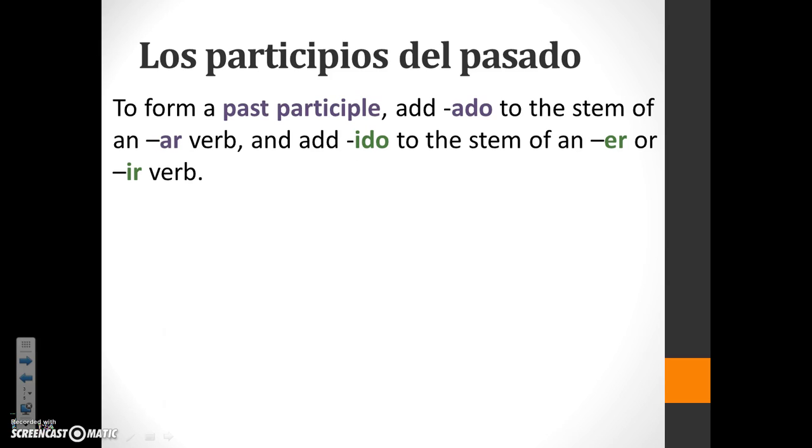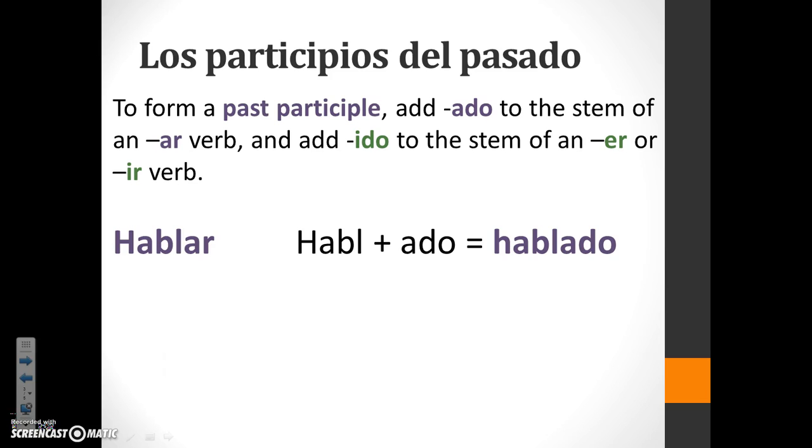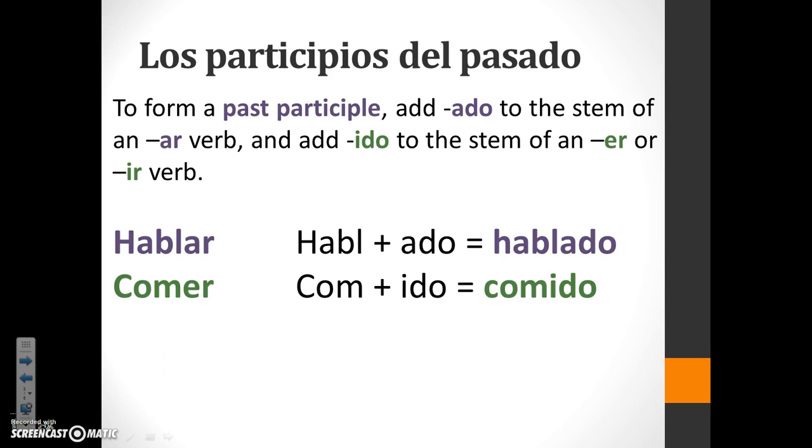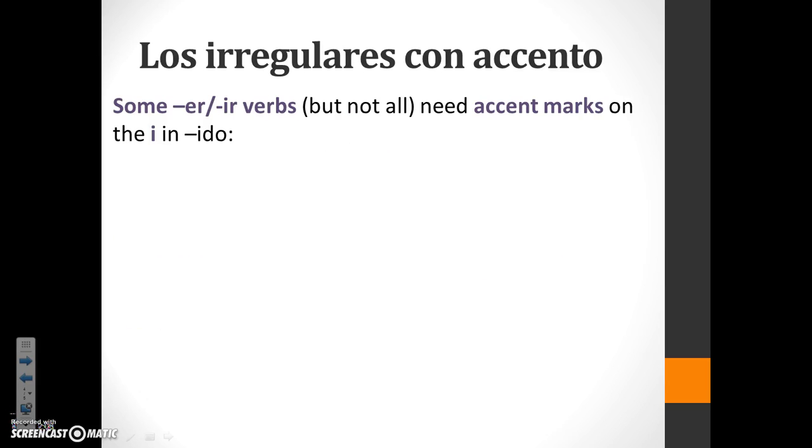Now remember, to form a past participle, you add ado to the stem of an AR verb and add ido to the stem of an ER-IR verb. So hablar becomes hablado, comer, comido, vivir, vivido. There are some irregular verbs, okay, they get accent marks on them if they're ER-IR verbs whose stem ends in a vowel.